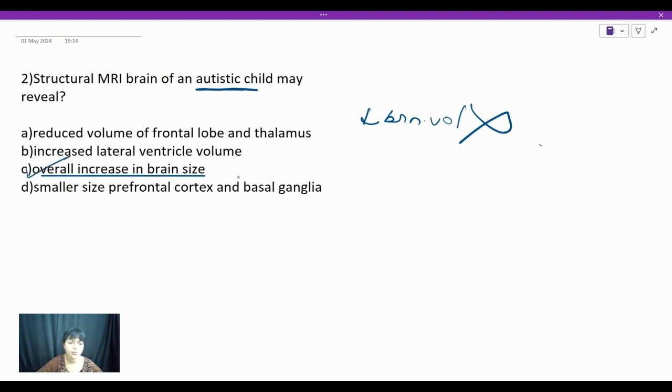So many of you will just read the question and go on marking the first one, but then you are going to make it wrong. So these are the questions which you need to read properly, and you need to apply your brain, students, because these are the questions which will give you rank, right? So you cannot afford to go at very high speed.